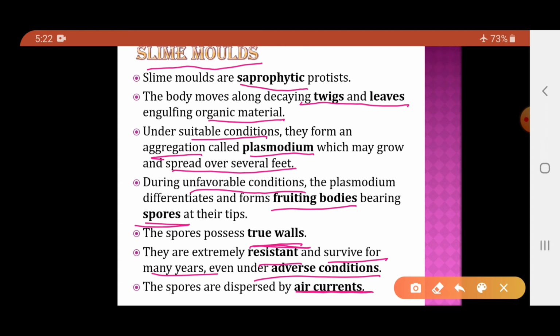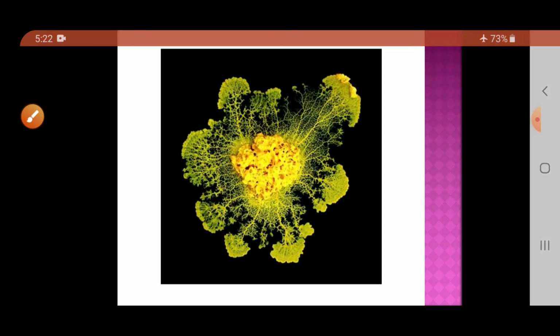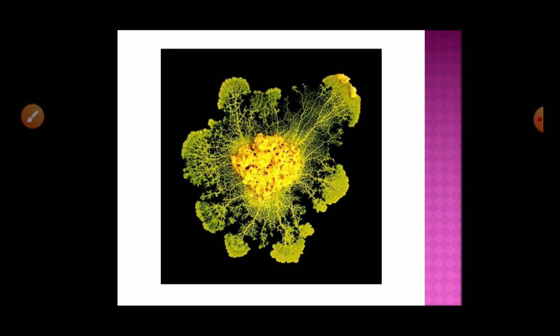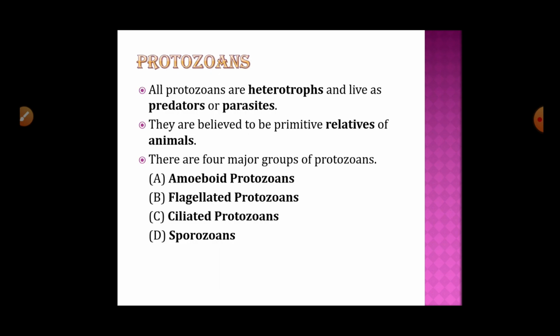These spores have true walls, that is, they will consist of the cell wall. These spores are very resistant, and for many years they can survive in the adverse conditions. These spores can be transported through the air currents. As soon as the favorable conditions arrive, these spores will germinate and form the new slime mold. So that is regarding the slime mold. This is one of the figures or examples of the slime mold.